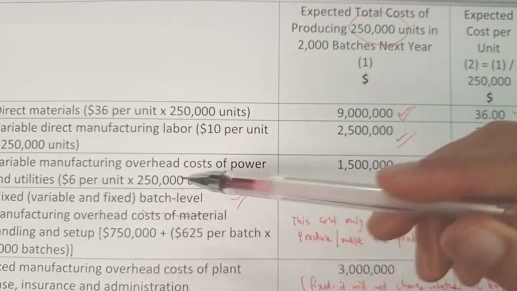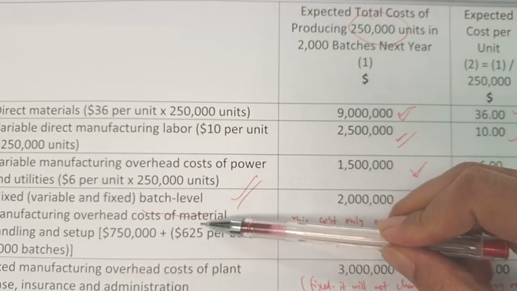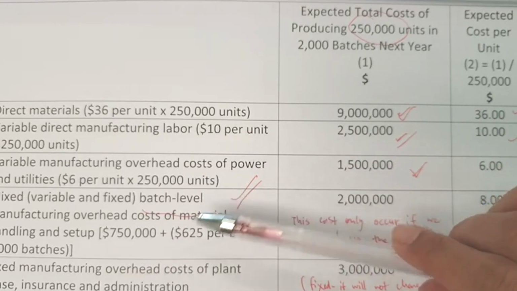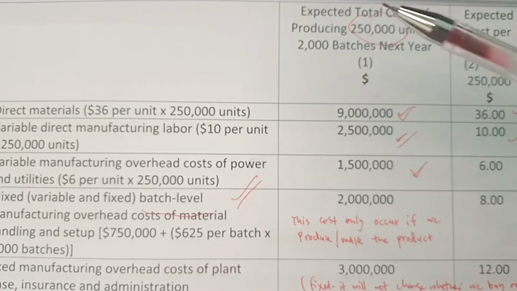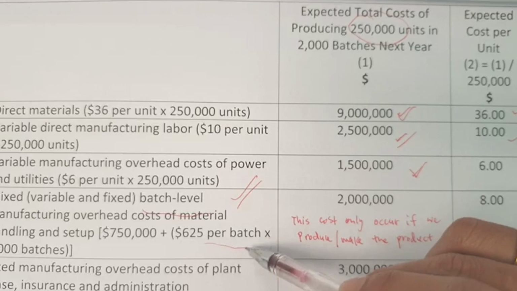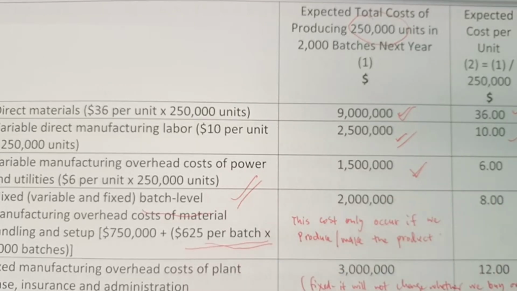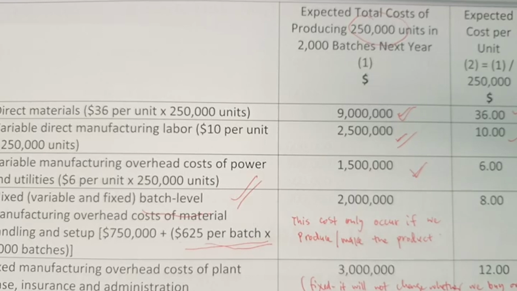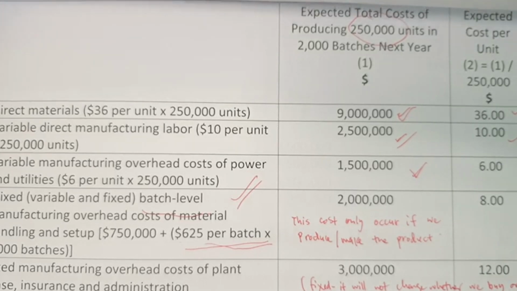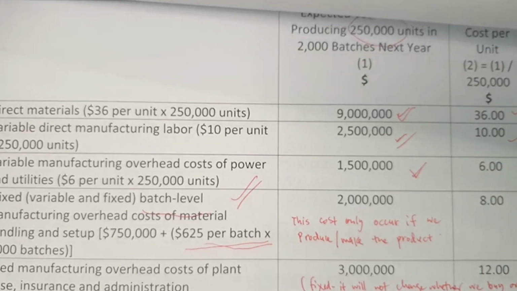This is the calculation for material handling and setup: 750,000 plus the cost per batch, $625 per batch times 2,000 batches. So this is the variable cost based on the batches, as given in the information here.